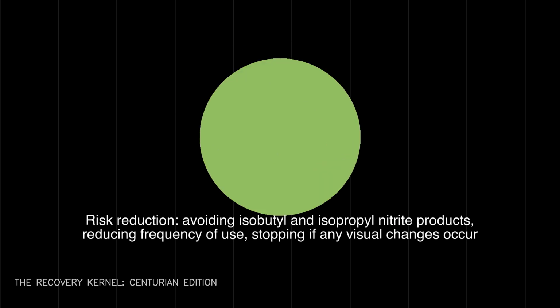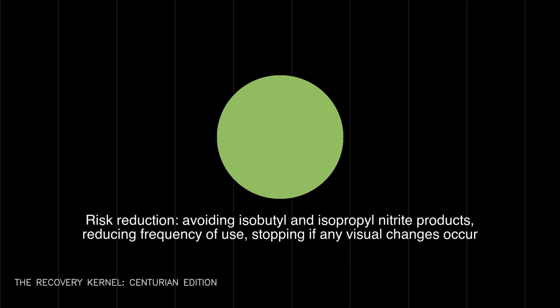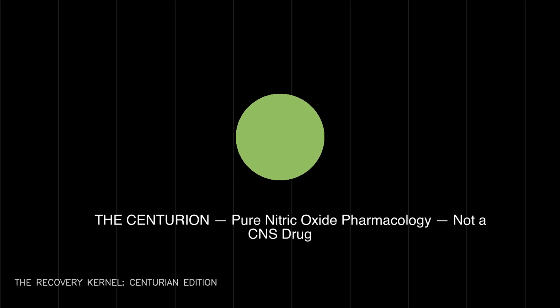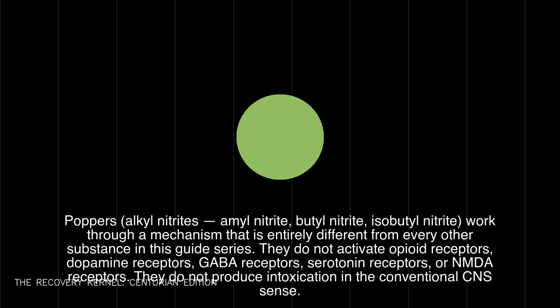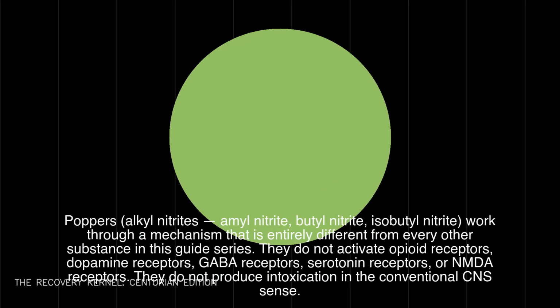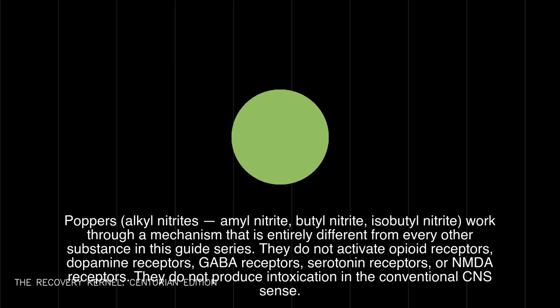Section 1C, What Poppers Did. Classically, pure nitric oxide pharmacology, not a CNS drug. Poppers, alkyl nitrites, amyl nitrite, butyl nitrite, isobutyl nitrite, work through a mechanism that is entirely different from every other substance in this guide series. They do not activate opioid receptors, dopamine receptors, GABA receptors, serotonin receptors, or NMDA receptors. They do not produce intoxication in the conventional CNS sense.